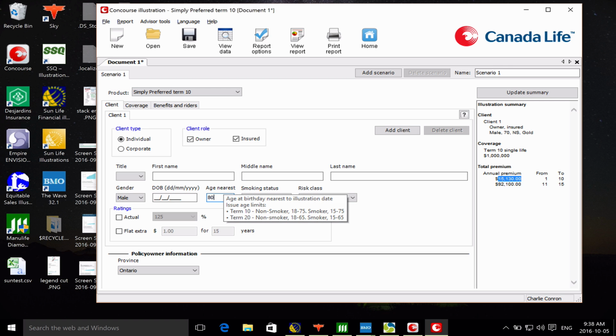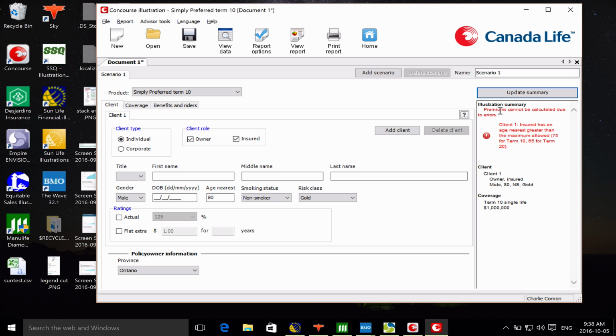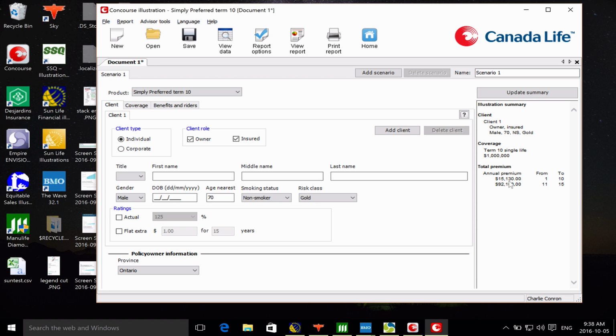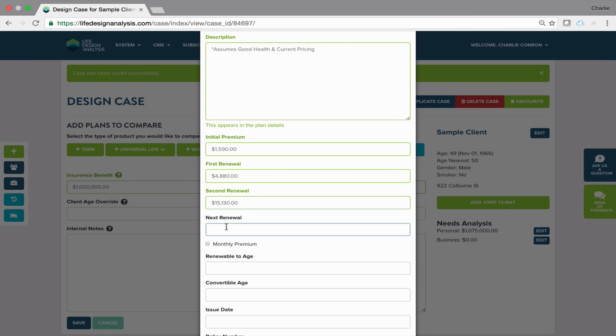Now watch, if I try to reissue this policy and buy more term at age 80, we can see what happens here. Premiums can't be calculated due to errors. Basically, this client is over the maximum allowed 75 years old for term 10. So for the final renewal, we have to say you couldn't purchase it anymore, so we're going to use that guaranteed renewal as the next one, because they would still have the option to keep the insurance or convert it at that point, well, unless they're over 65. But we're going to illustrate and say that's your next renewal.